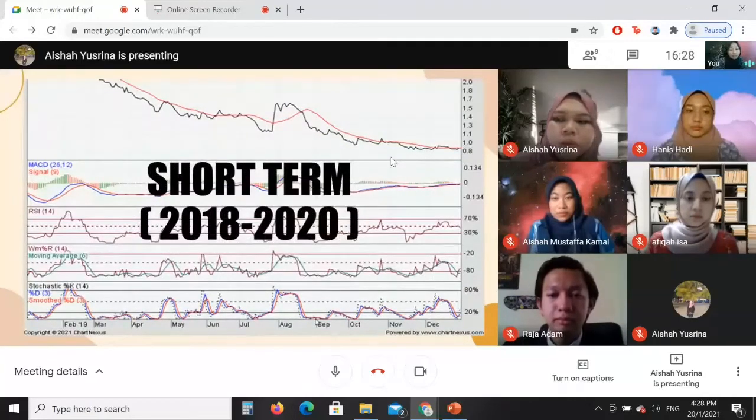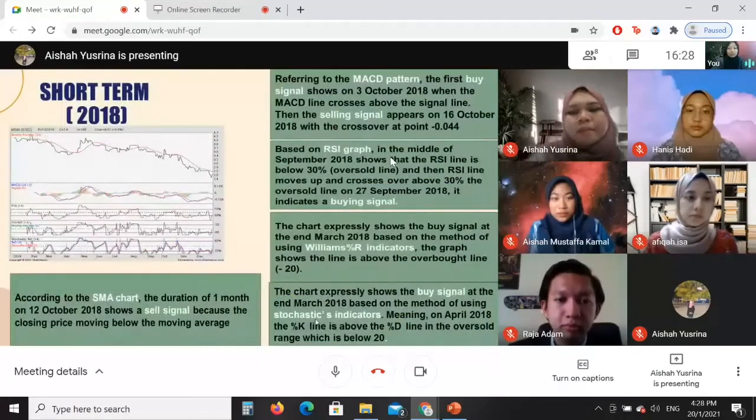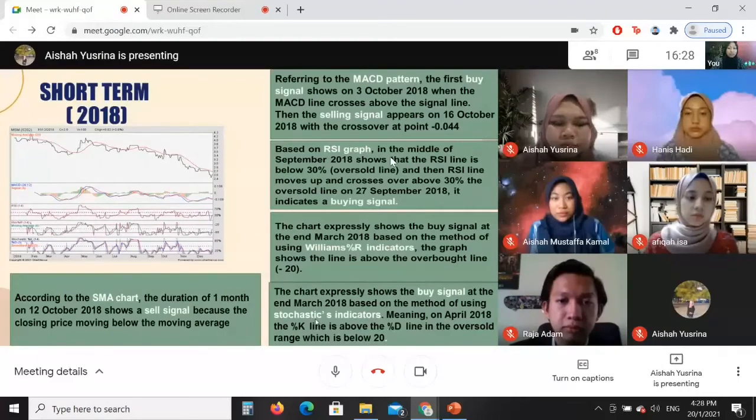For short term 2018 to 2020, according to the SMA chart, the duration of 1 month on 12 October 2018 showed a sell signal because the closing price moved below the moving average. Then, referring to the MACD pattern, the first buy signal shows on 3 October 2018 when the MACD line crossed above the signal line.